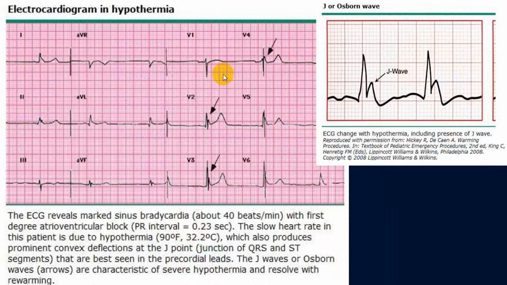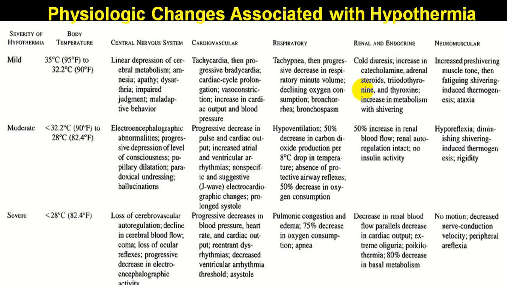So this is a classical ECG which shows you a J point elevation, and here you can see this is a classical Osborn wave, and once you get this Osborn wave, it is called a J wave or Osborn wave. The person is more prone to get a severe cardiac arrhythmia like ventricular fibrillation or cardiac arrest, and this person should be treated as early as possible.